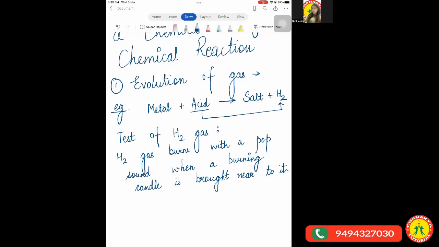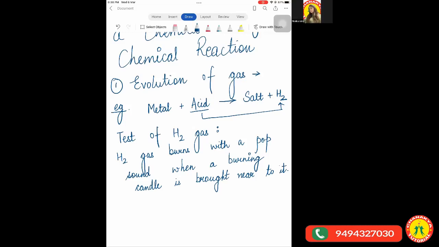So when a metal carbonate reacts with any acid, it leads to the formation of salt plus water plus carbon dioxide gas. Fine. So what is the test of carbon dioxide gas? It turns lime water milky. For now, you just know this, that carbon dioxide gas turns lime water milky.